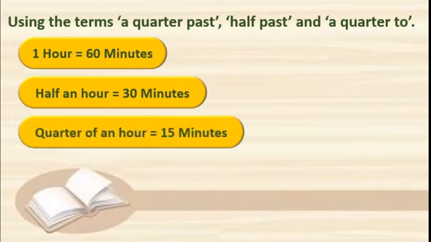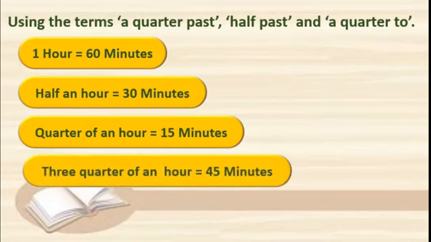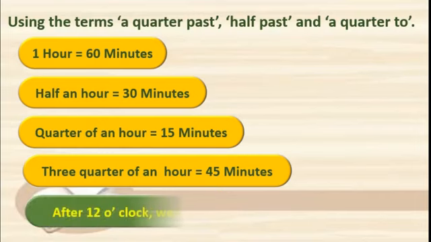Then a quarter of an hour, quarter means half of half. That is, half of 30 is 15 minutes. So a quarter of an hour is equal to 15 minutes. Got this? 3/4 of an hour. See, 3 times 15 is 45. Got this? It means 3/4 of an hour is equal to 45 minutes. Okay, students? Now see this.